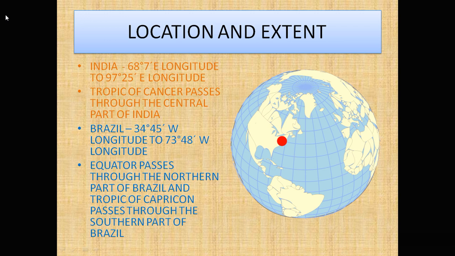Brazil, the location extent is 34 degree 45 minutes west longitude. So India, you got east. Brazil is extreme west, is 73 degree and 48 minutes west longitude. You have to remember this. In the fill in the blanks, it can be asked.